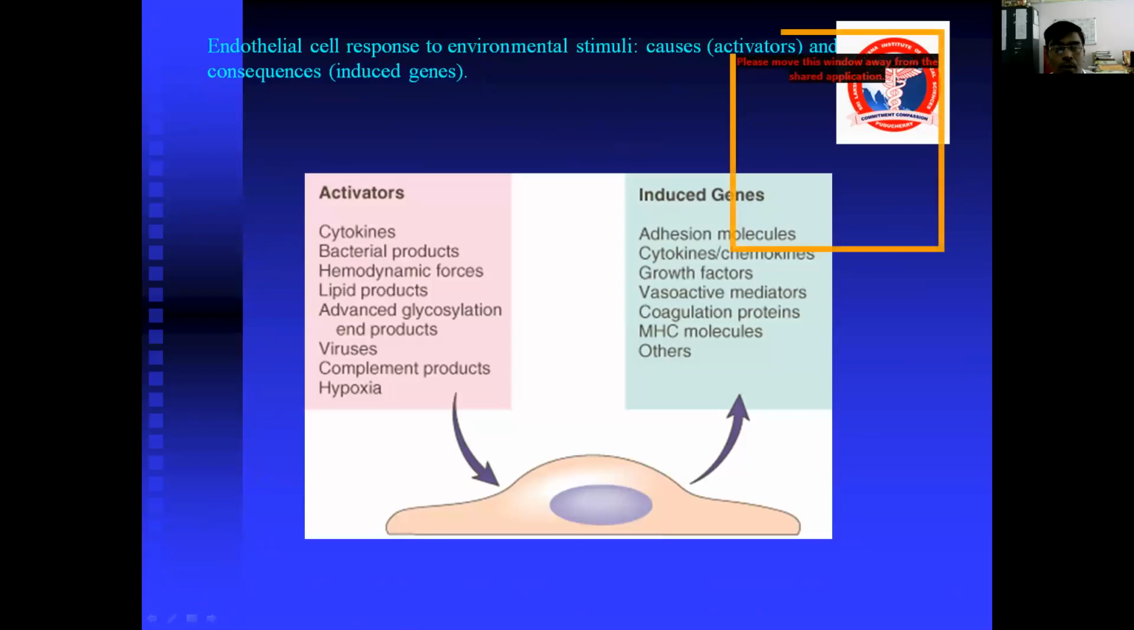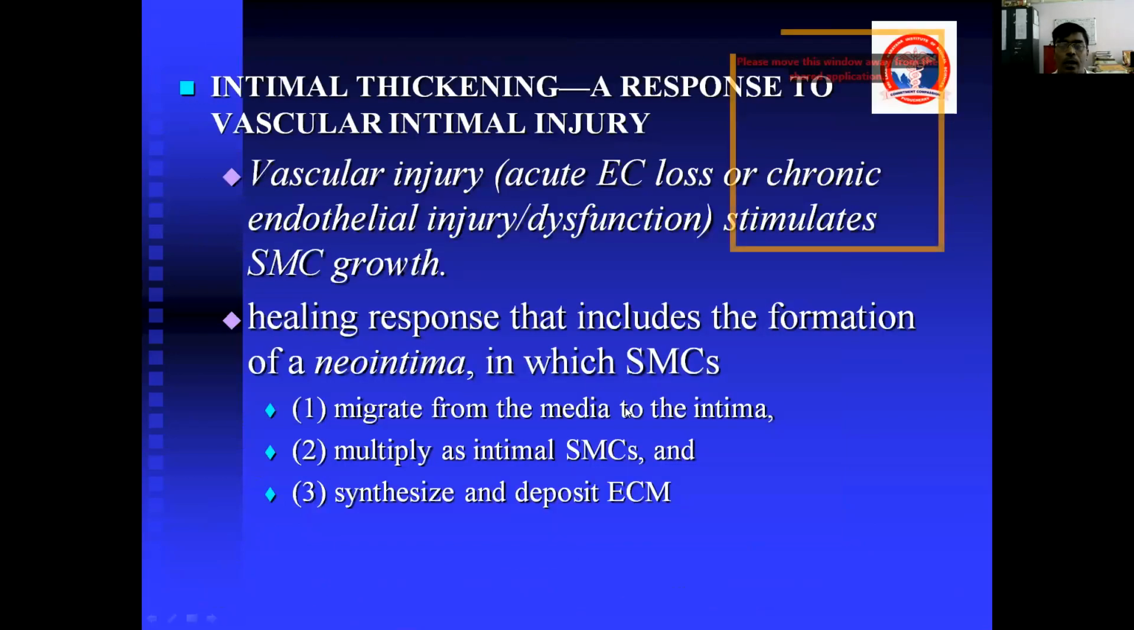So this is the endothelial cell response, which causes activation and induces genes. Okay, the activators are cytokines, bacterial products, hemodynamic forces, lipid products, advanced glycosylation end products, viruses, complement products, and hypoxia. The induced genes are adhesion molecules, cytokines, chemokines, growth factors, vasoactive mediators, coagulation proteins, MHC molecules, and others. So what is the response because of this injury? What happens is an intimal thickening. The intima is the innermost layer. In other words, it is a response to a vascular intimal injury.